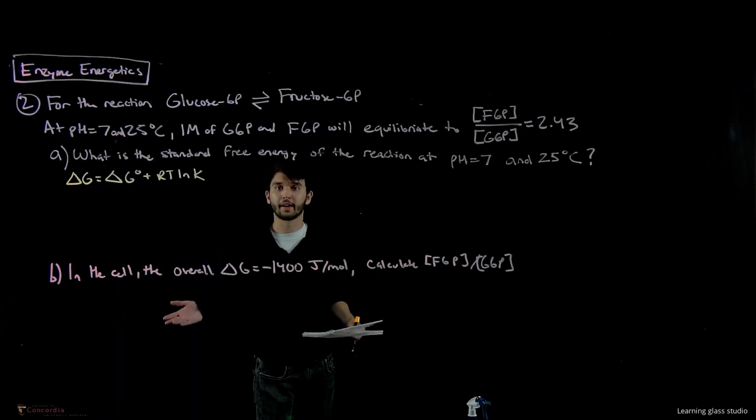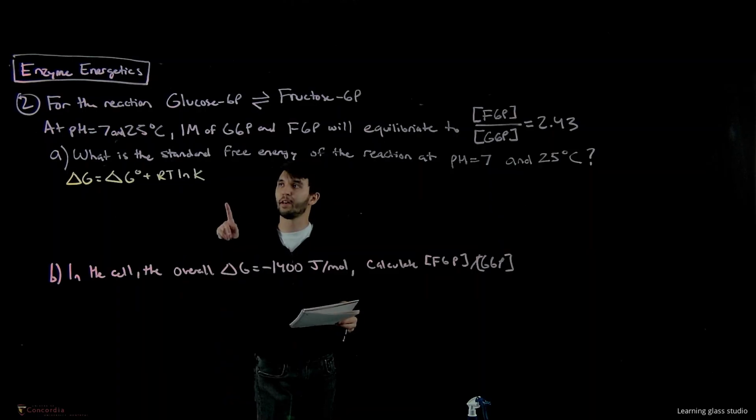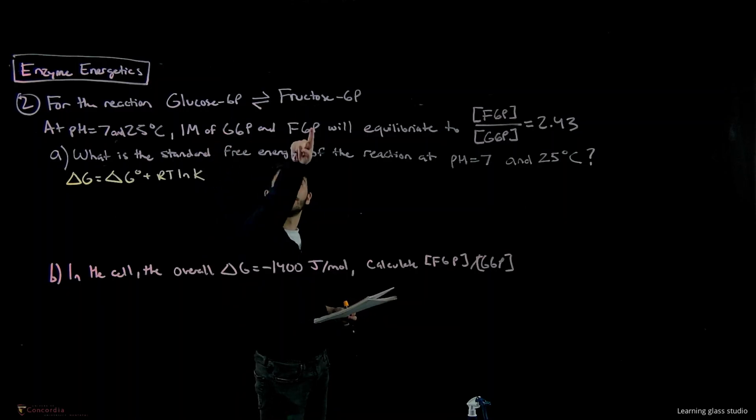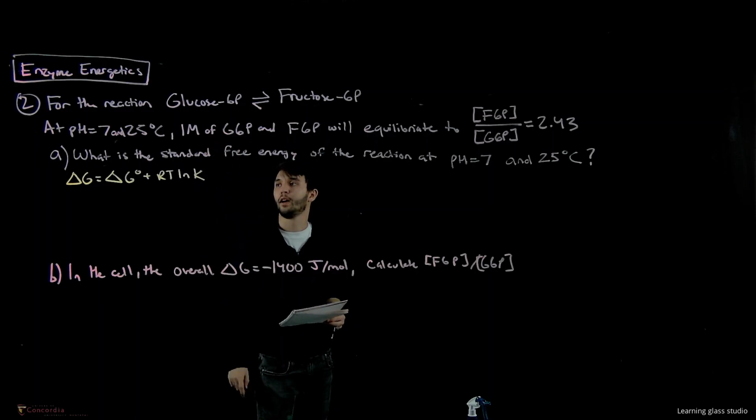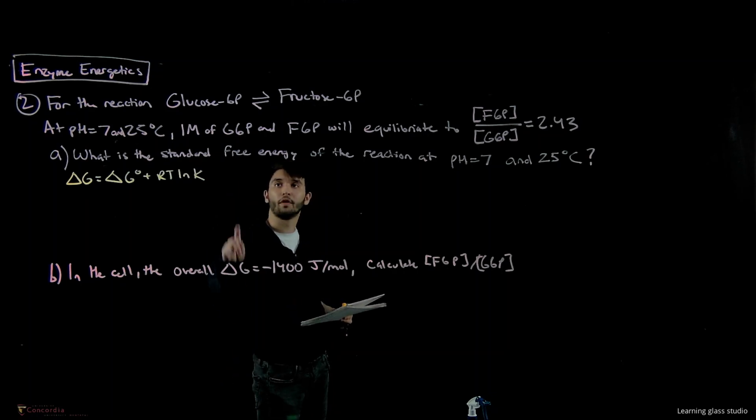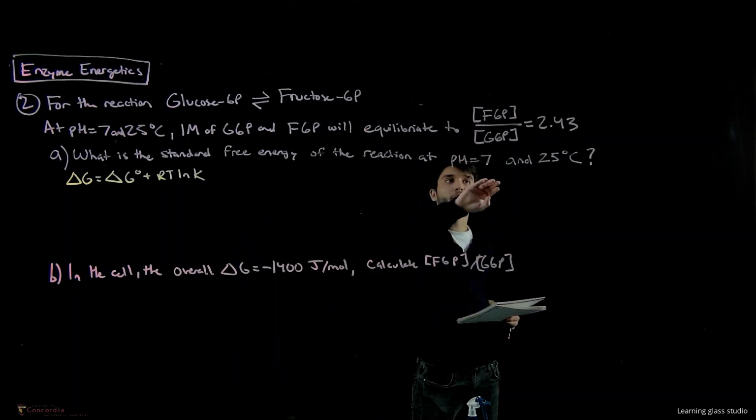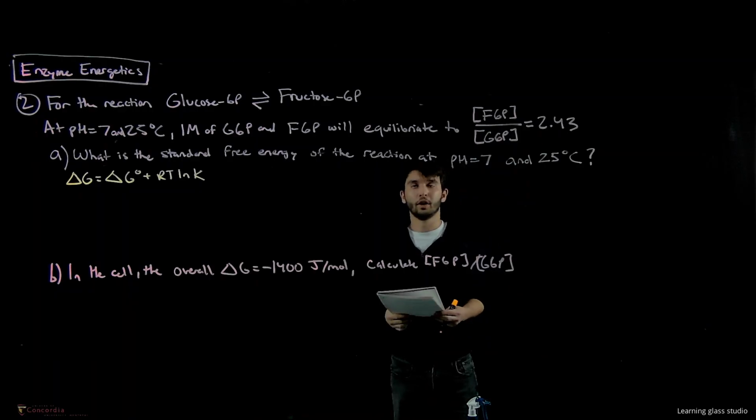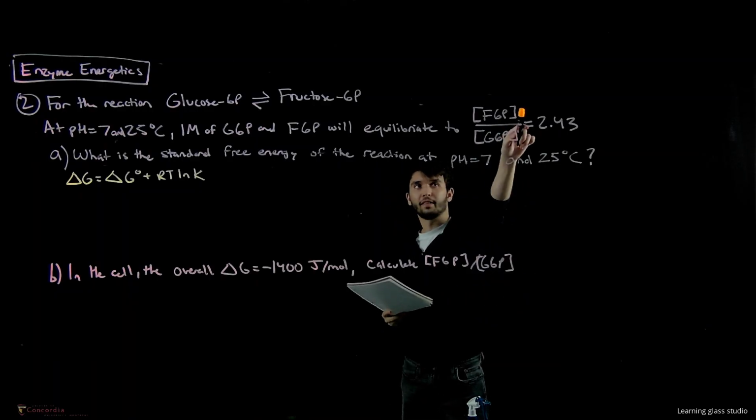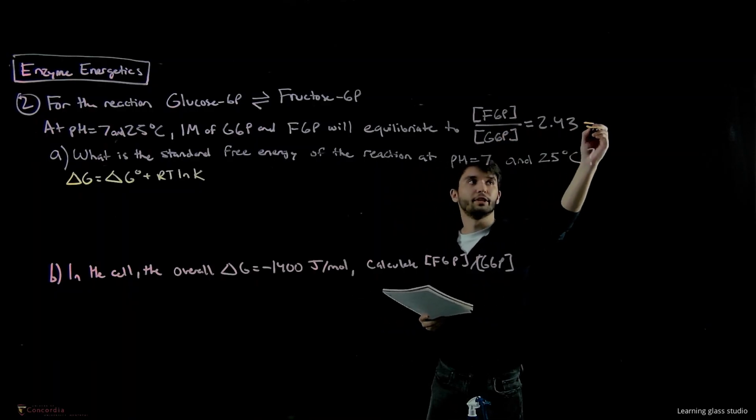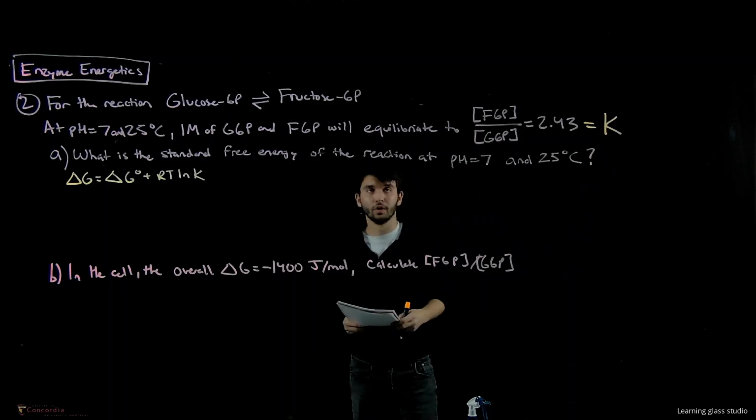So this is the second question of the enzyme energetics problem set. This is the last question. So for the reaction glucose 6-phosphate converting into fructose 6-phosphate at pH equals 7 and 25 degrees Celsius, 1 molar of glucose 6-phosphate and 1 molar of fructose 6-phosphate will equilibrate to this ratio of 2.43. So what we can see is that this is products divided by reactants, so this is actually K, our equilibrium constant here.